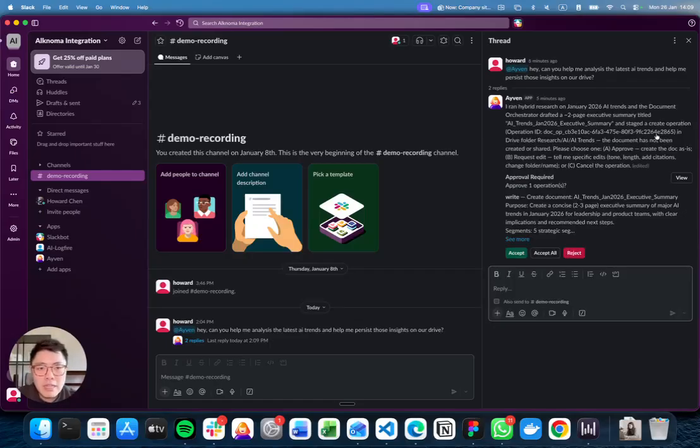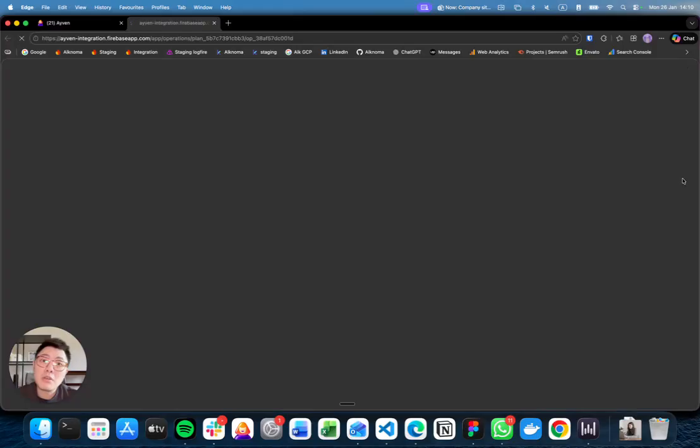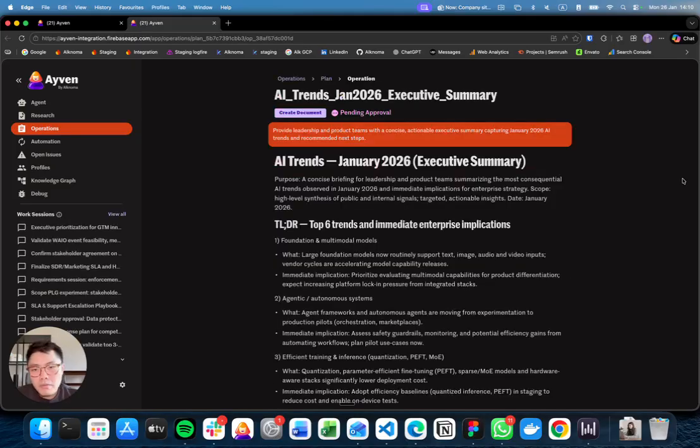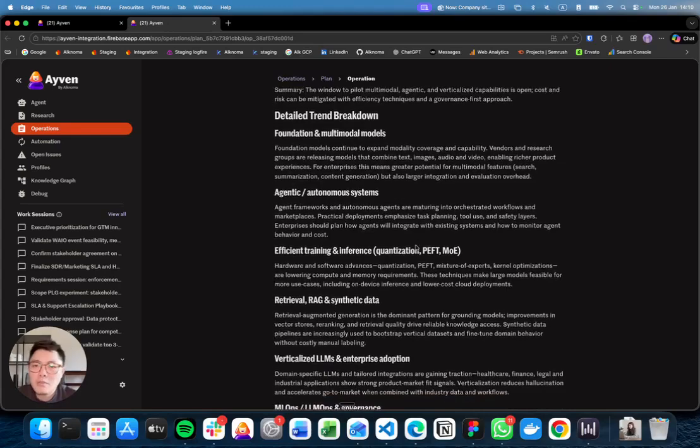And Ayven is naturally very communicative. It's very collaborative. This design of actually showing traces on Slack, it's part of its DNA. It wants to communicate. It wants to let the team know what it's actually up to. It's also not something that you need to just blindly click accept, because we know people might get nervous about this kind of stuff. So quickly hop into the front end and just check all of the content that Ayven is trying to write. And I'd say the result is pretty accurate.